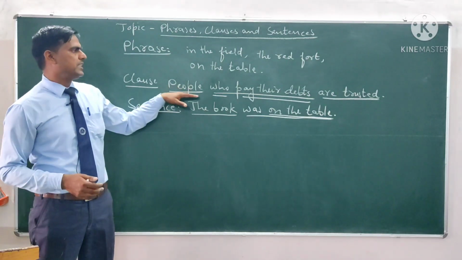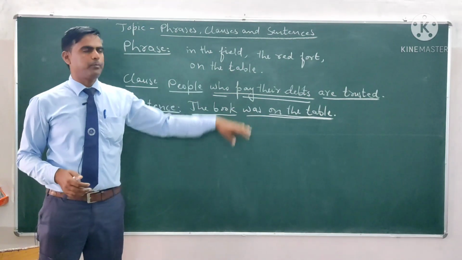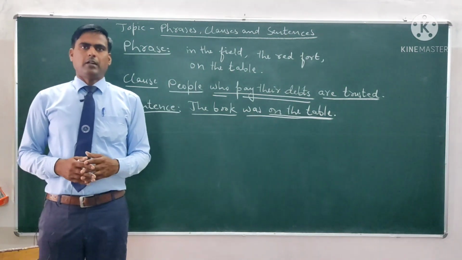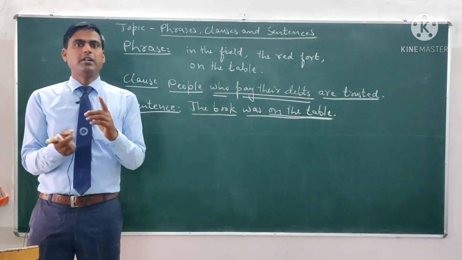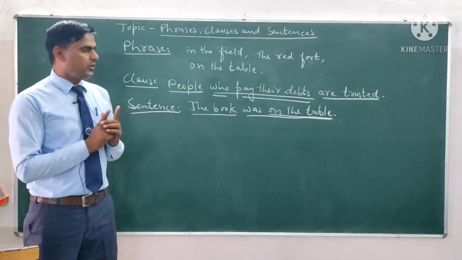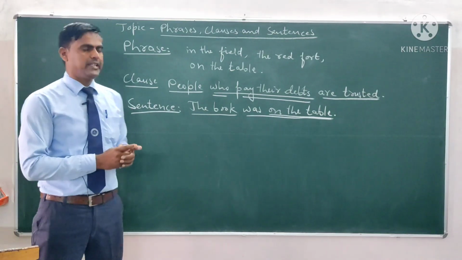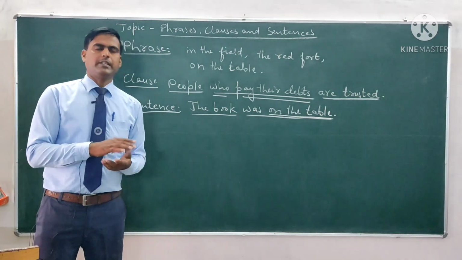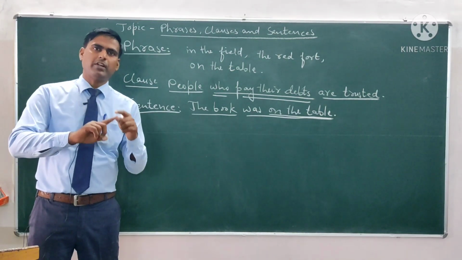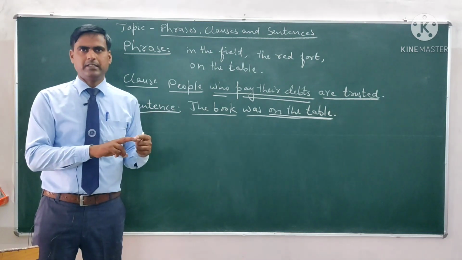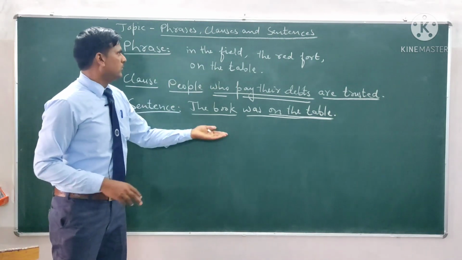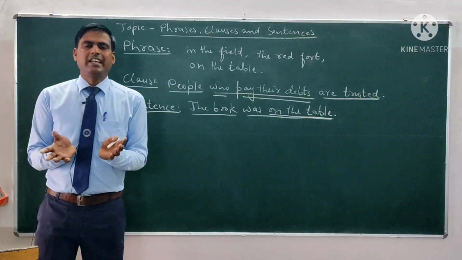And a part of a sentence in which we use subject and predicate, a part of a sentence, not a full sentence, is called a clause. For clauses we must have a subject and a predicate, but for phrases we don't need any subject.